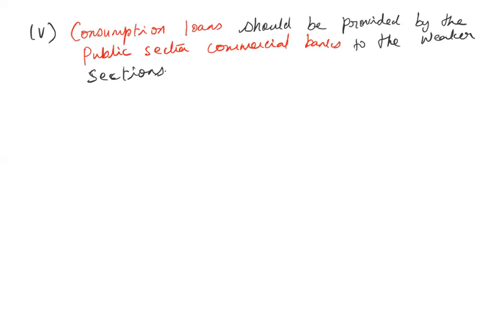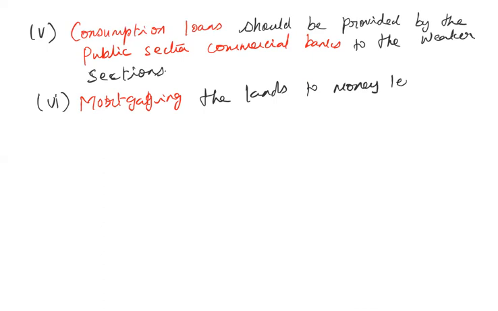Okay, and then the next one is that mortgaging of lands to money lenders must be avoided. So how are the money lenders grabbing the lands of the farmers?